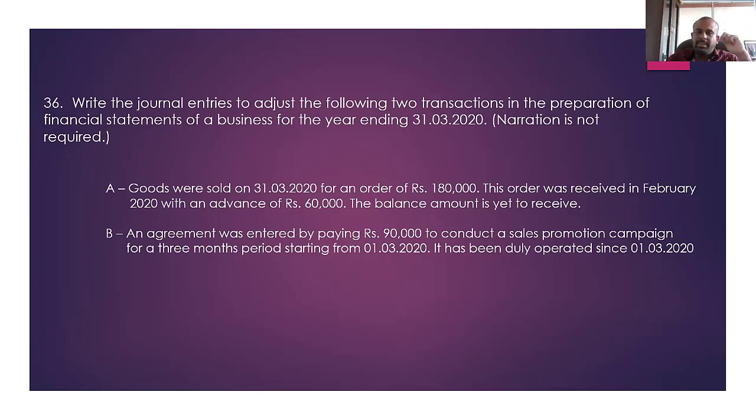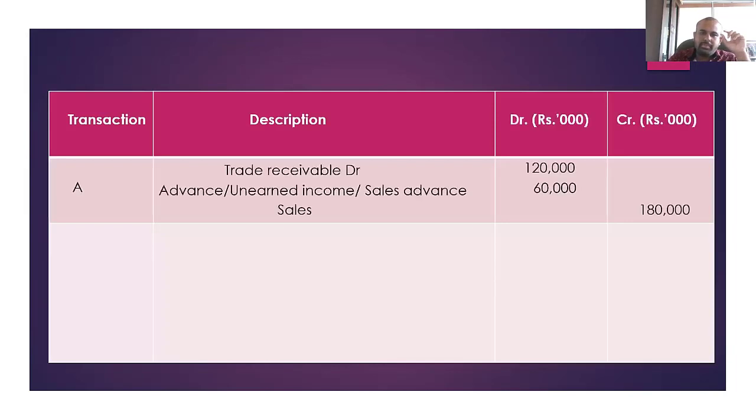The balance amount you recognize as a prepaid amount. Got it? How are you supposed to recognize it? Your promotional expenses need to be debited 30, only 30,000, one third. Total amount is 90. Out of 90, one third is 30,000. That 30 only you recognize.